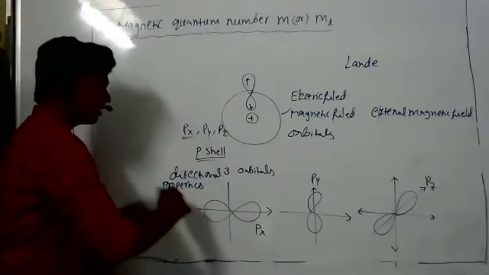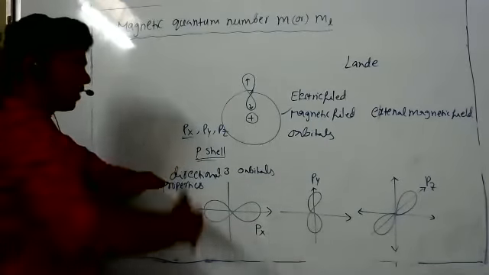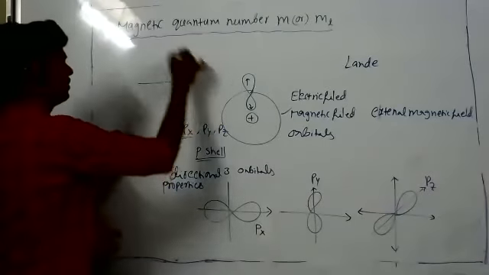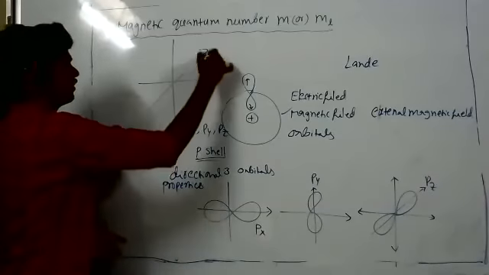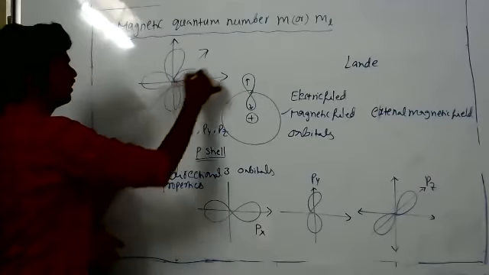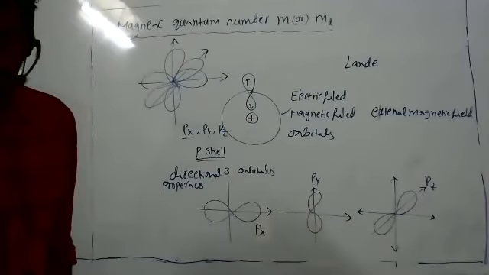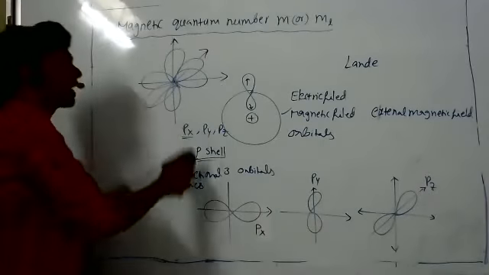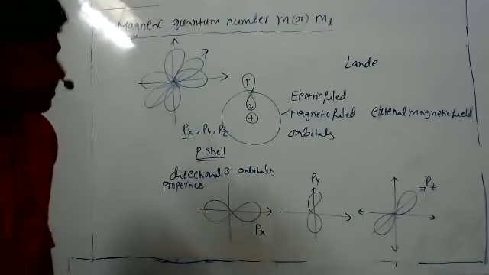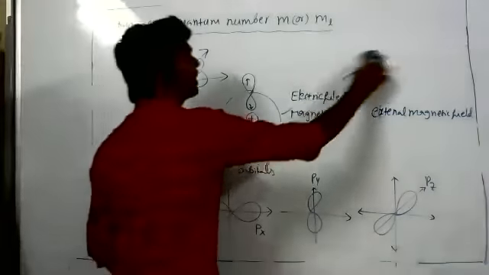One orbital is in the x-axis plane, another is in the y plane, another is in the z plane. So you have to see it three-dimensionally, like this. Now the electrons are present in orbitals. With the help of this magnetic quantum number, we can calculate how many orbitals are present in each subshell. In one given subshell, the number of orbitals is 2l plus 1.